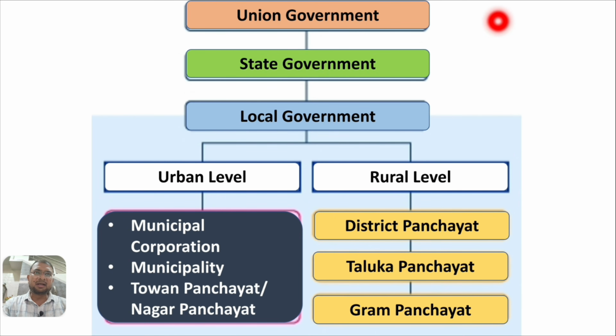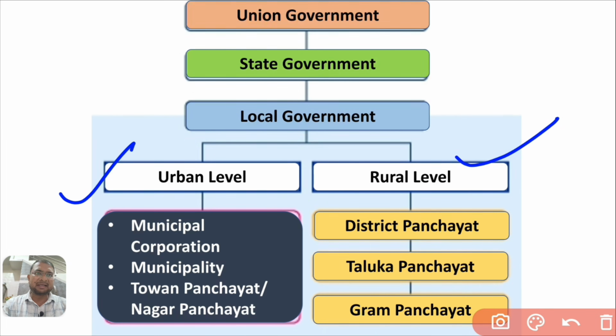Now, local government: union government, state government, local government. Local governments are at the urban level and the rural level. In urban areas: municipal corporation, municipality and town panchayat or nagar panchayat. In rural areas: district panchayat, taluka panchayat and gram panchayat.